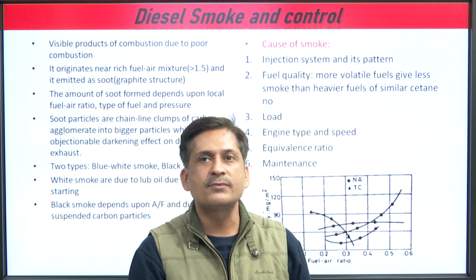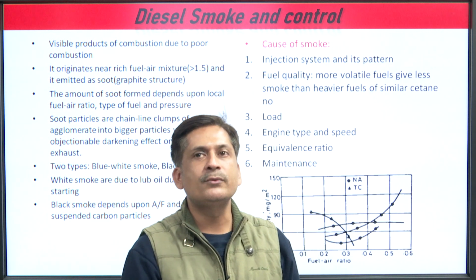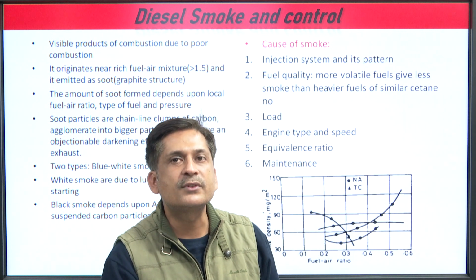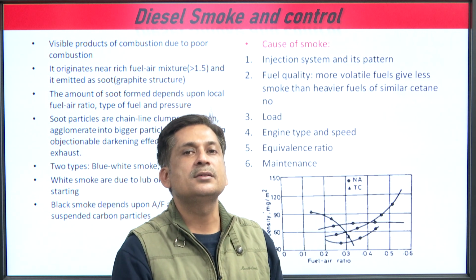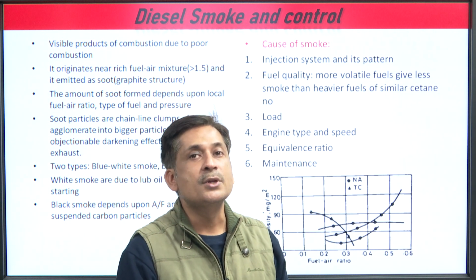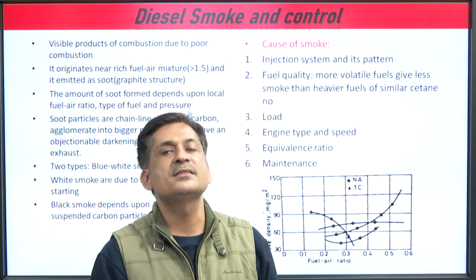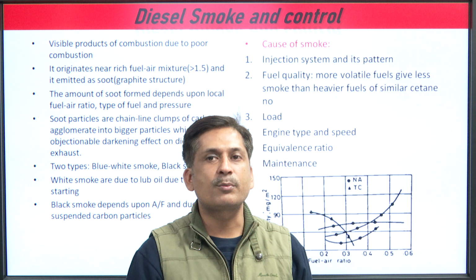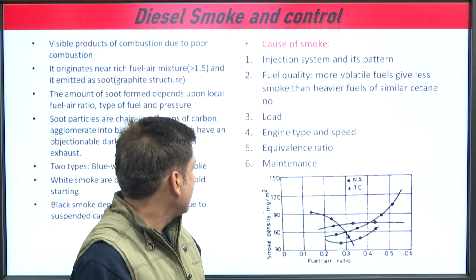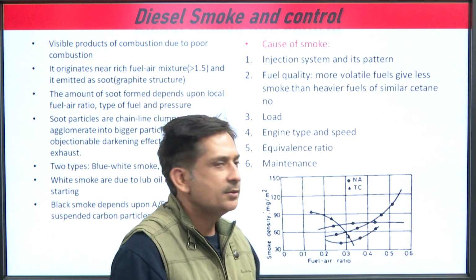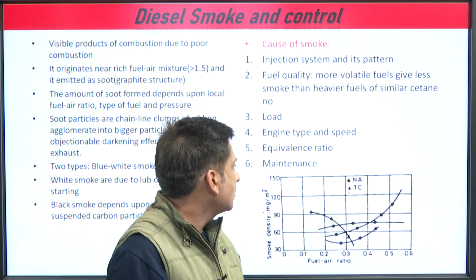So, you can see the causes of smoke: the injection system and its pattern, and fuel quality; more volatile fuels give less smoke than heavier fuels of similar cetane number. Cetane number is the representation of the combustion quality of diesel engine fuel. Load on the engine, engine type, RPM, equivalence ratio and maintenance all affect smoke formation. You can see the diagram of smoke density in milligrams per meter squared, for a turbocharged engine (Tc) and a naturally aspirated engine (Na).